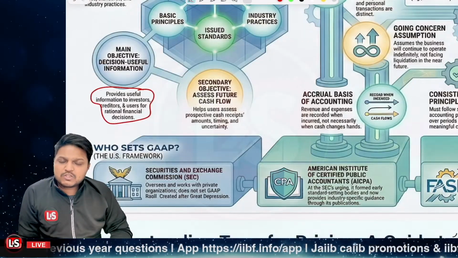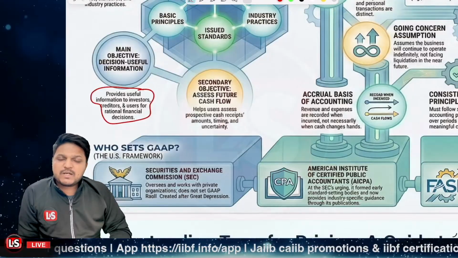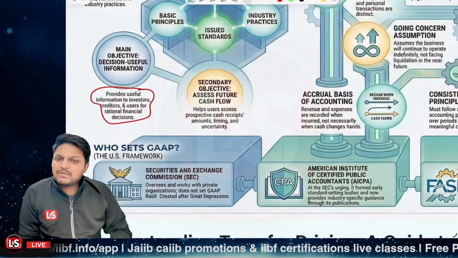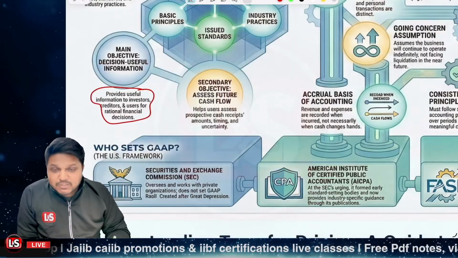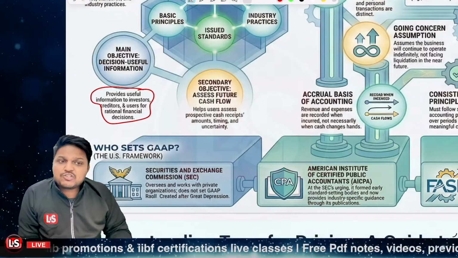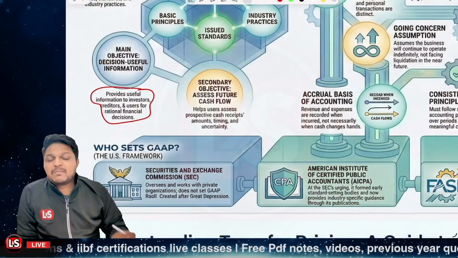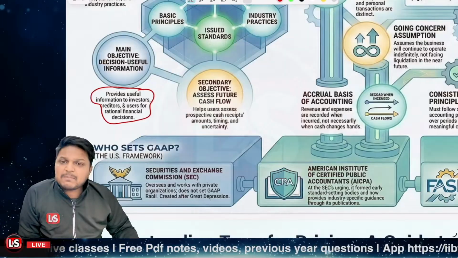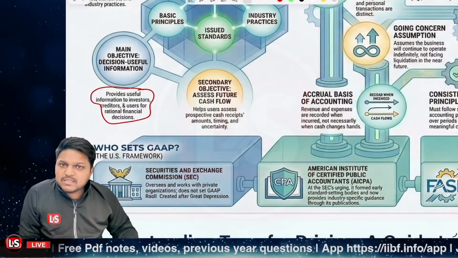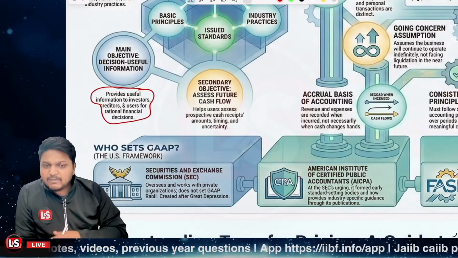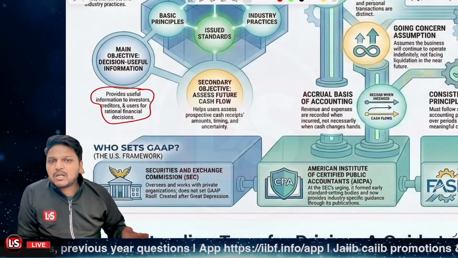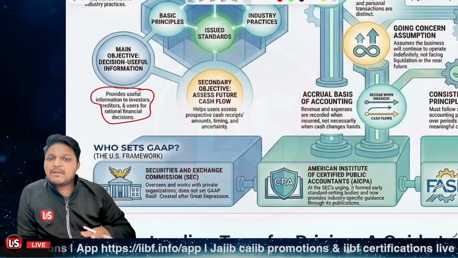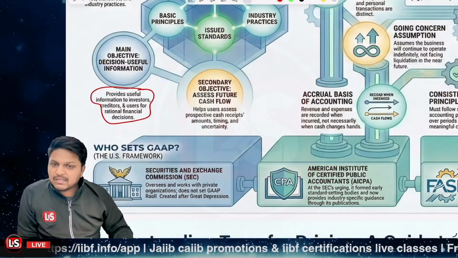That must be logical. Whatever information we provide related to investment, related to credit, related to financial decisions, that must be logical, that must be rational, and that information must help the users or potential investors so that they can assess things about the company. They can have perspectives about the company. They can look into what amount is being received, what amount is being paid, what is the cash inflow, what is the cash outflow. They can look into these things if the standards are being followed, right? So that's the case. Is that clear?